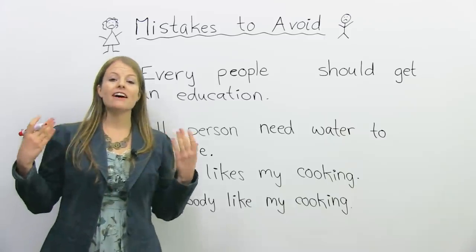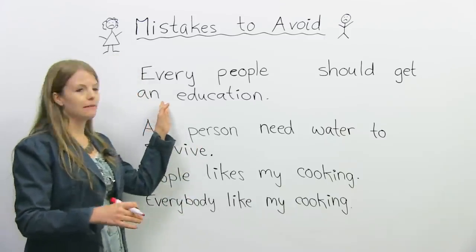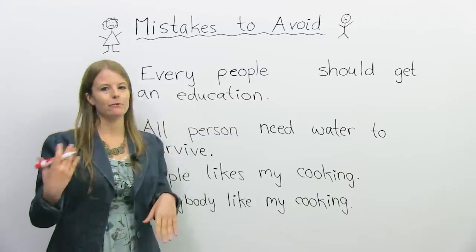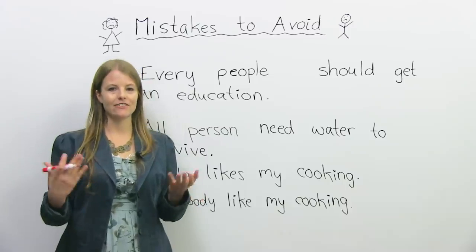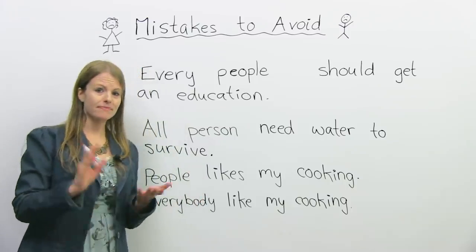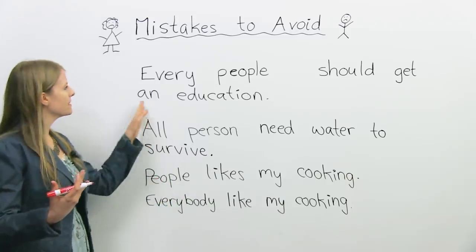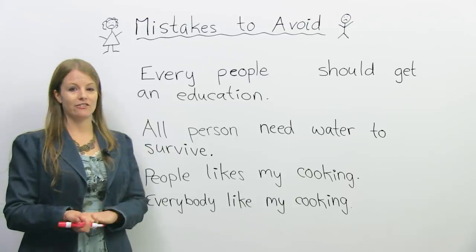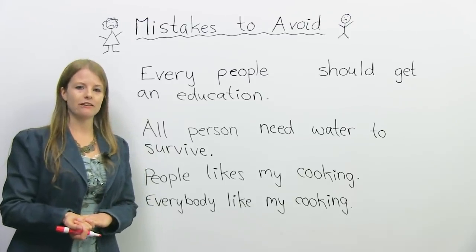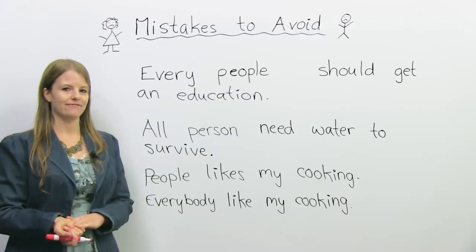Okay, so another common mistake I see students make is with the words every people, everybody, everyone, all people, all person. Okay, these are a lot of common mistakes I hear. So let's look at some of them so you can see what I'm talking about. The first sentence, every people should get an education. Is this sentence okay?